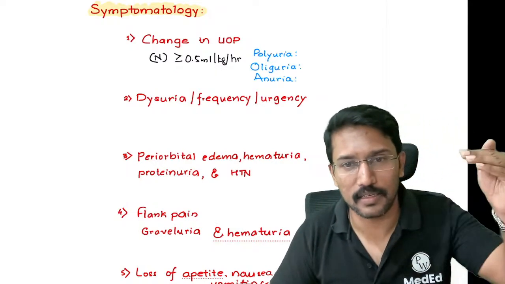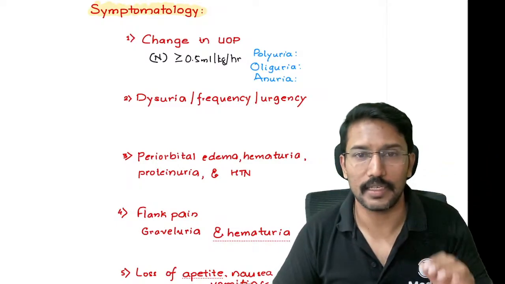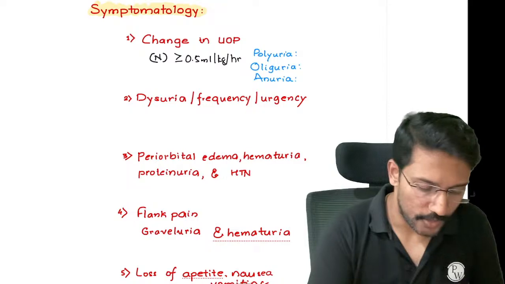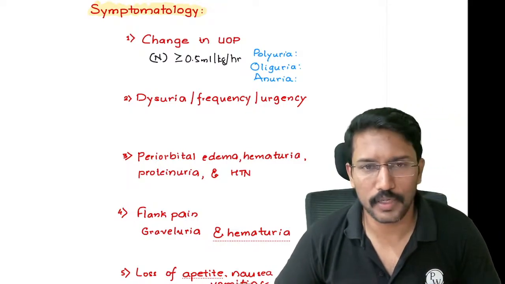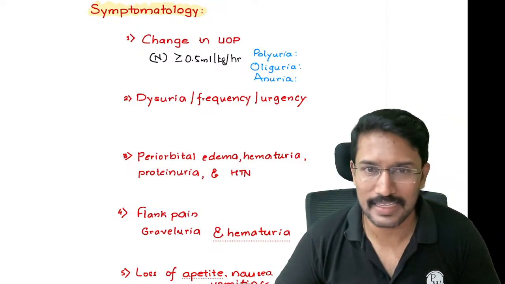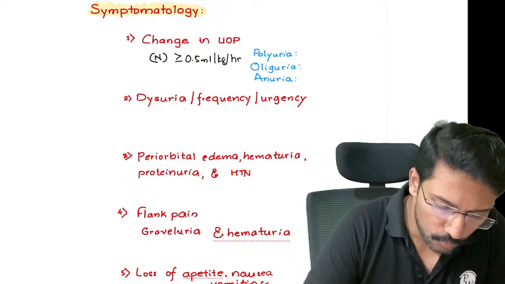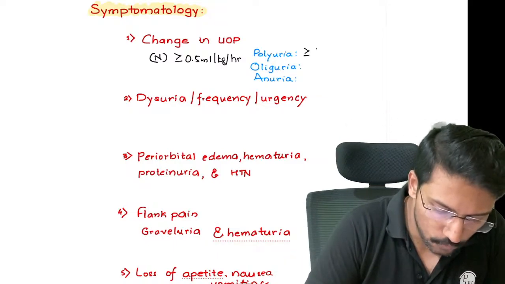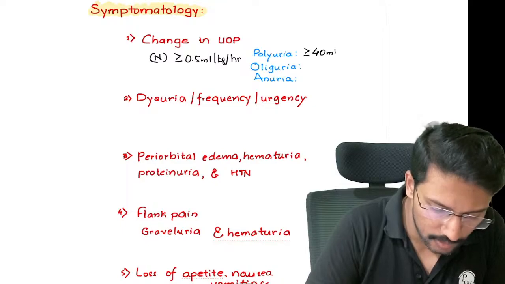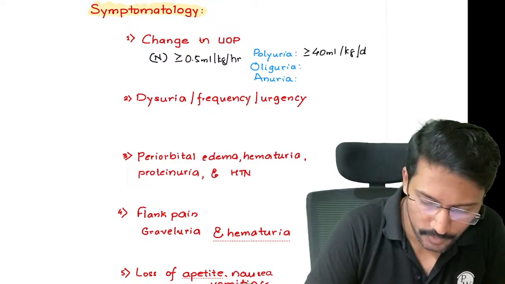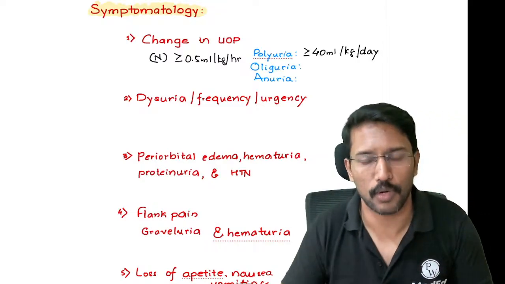Urine output can either increase or decrease. When it increases, we call it polyuria, right? So they will ask you, when do you call it polyuria? We know that 0.5 ml per kg per hour is normal urine output, right? So when the urine output is more than or equal to 40 ml per kg, please remember this is where they try to confuse you. It is per day, or per 24 hours.